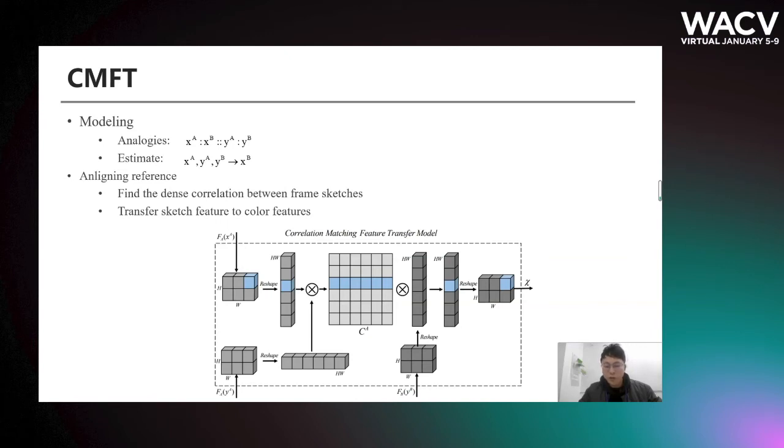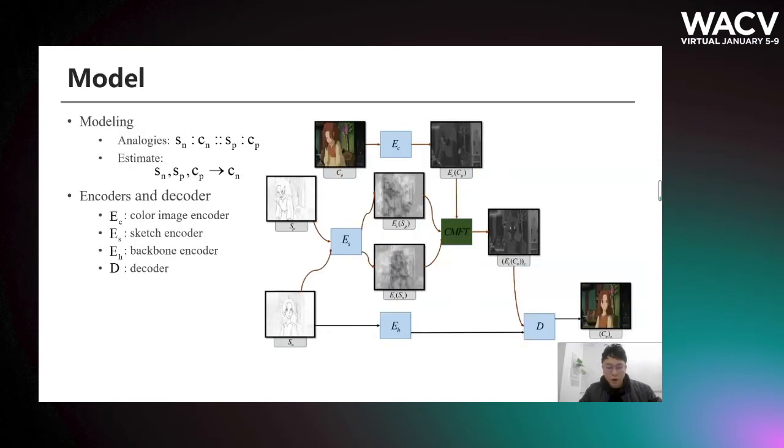In the CMFT model, we first multiply the features of XA and the features of YA to get the dense correlation matrix AA. Then we use the correlation matrix AA to map the color feature of Y to the color feature of X by multiplication. We take the output, the estimated features of XB, and then we can take the aligned feature as a reference to the generator. Here is how we add the CMFT model to our generator.